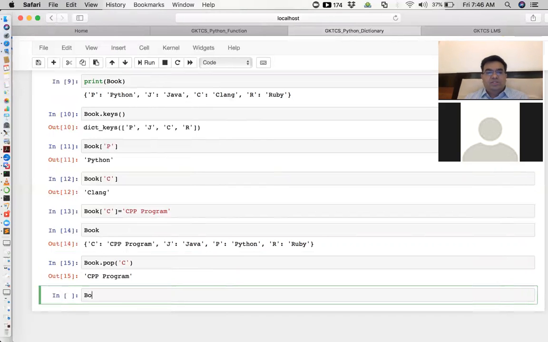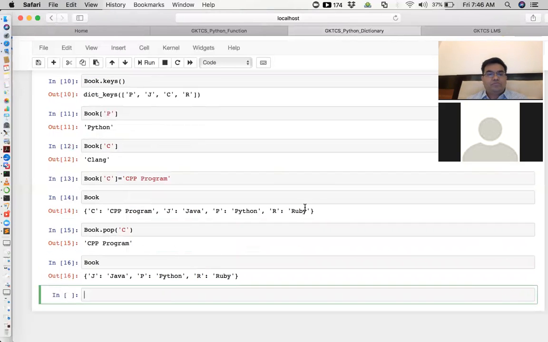And now let us see the book here. So that item with a key and value pair is removed from this book now. So we don't have the CPP program in the book dictionary now. So what else are the methods for this dictionary?